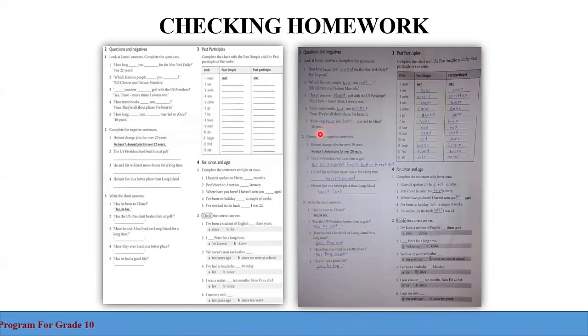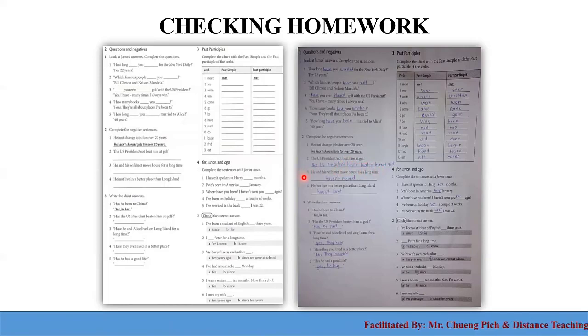All right, so number 2 here, complete the negative sentences. Number 1, he not changed jobs for over 20 years. The first one has been done for us. Let me read for you. He hasn't changed jobs for over 20 years. Number 2, the US president not beat him at golf. So the US president hasn't beaten him at golf. So we change beat to beaten.